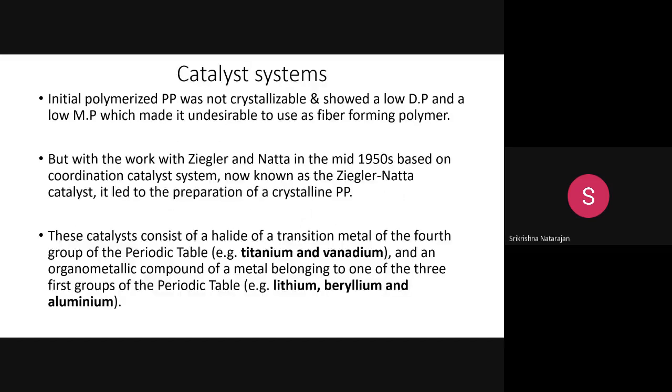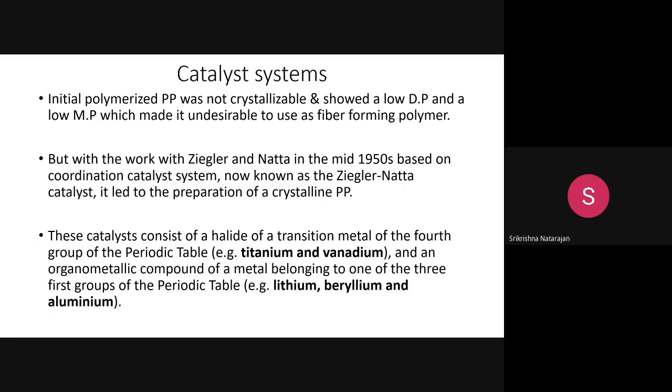So here in this polypropylene manufacture, the most important thing is the use of the catalyst system, which is different from other catalysts that we have used for acrylic or polyester or whatever we have used. So here, as I've told you, the initial polymerized polypropylene was not crystallizable and showed a lower degree of polymerization and lower melting point. It was not desirable to make into a fiber forming polymer.